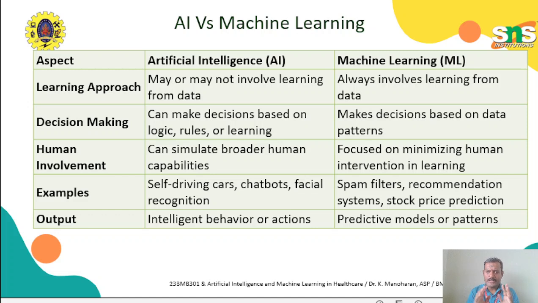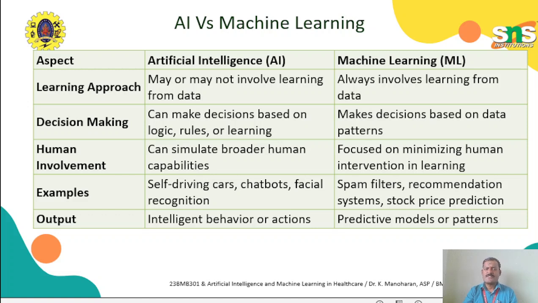Traditionally, we make a system that learns from data and predicts the output based on the trained data. Examples for artificial intelligence: self-driving cars, where the car drives automatically without a driver. Chatbots, which are used for many things such as customer queries, and can automatically reply to user queries. And facial recognition, where a particular person is recognized based on the face. These are some examples of artificial intelligence.